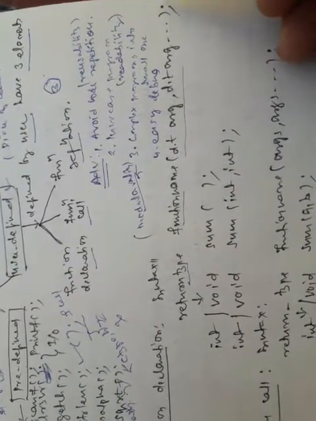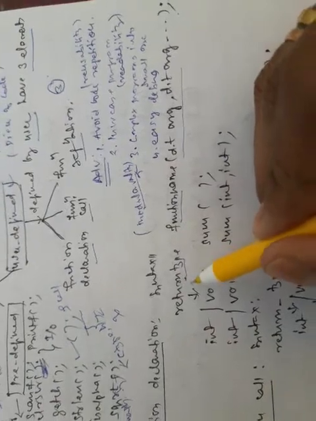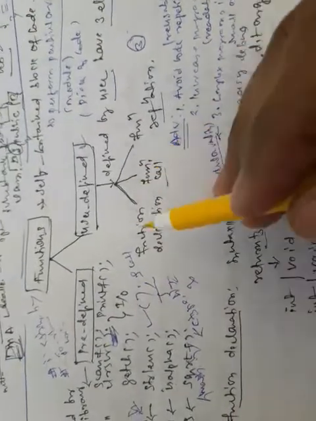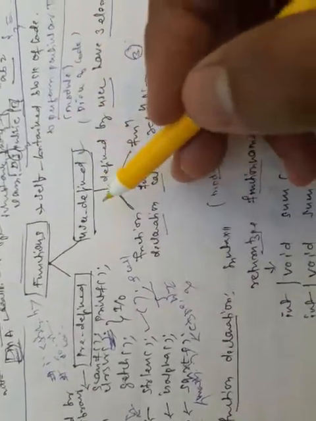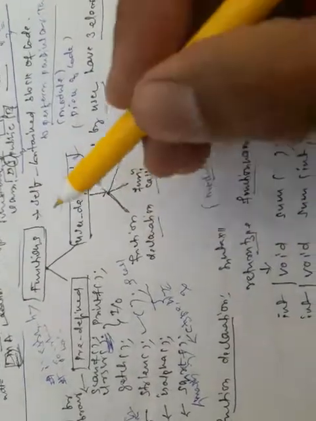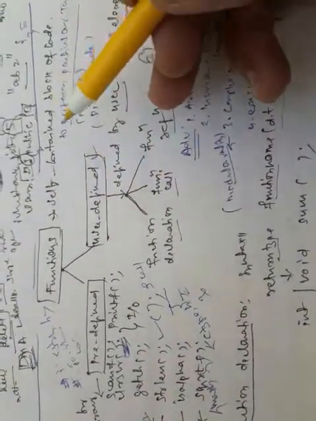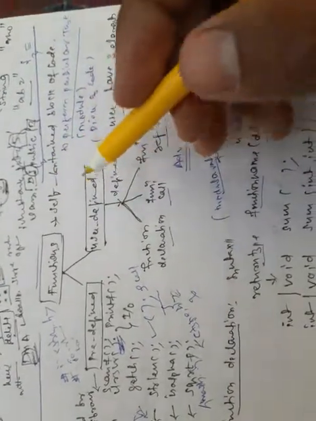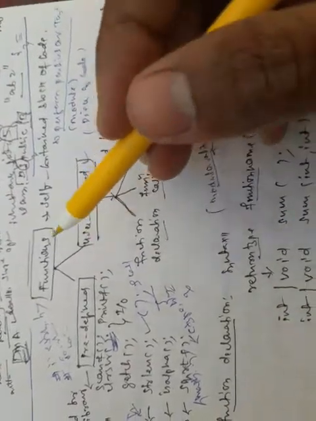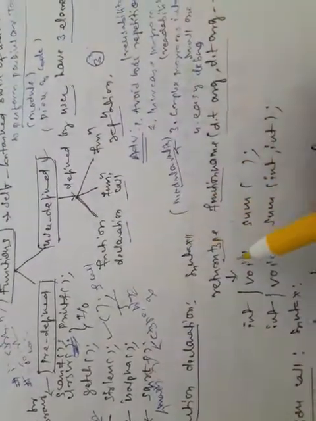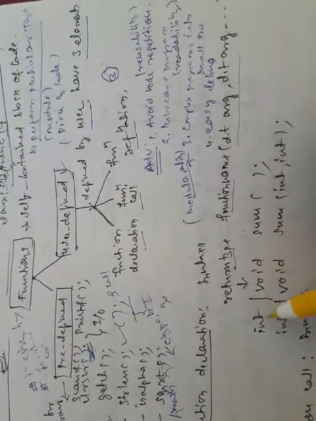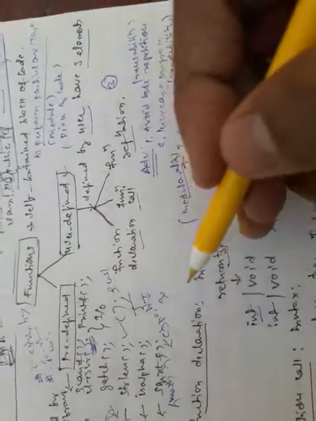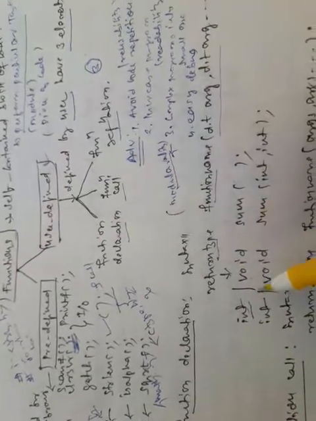Here the semicolon is called the terminator. The return type may be integer or void. Whenever you are working with any function, every function should return some value. The default return value is integer. Other than that, you can define float, character type, or void type. So any type of return value can be used with a function, and that is identified by the return type. If you are returning anything, the default return type is integer. If you're not returning anything, meaning the function doesn't have any return type, then you can use void.